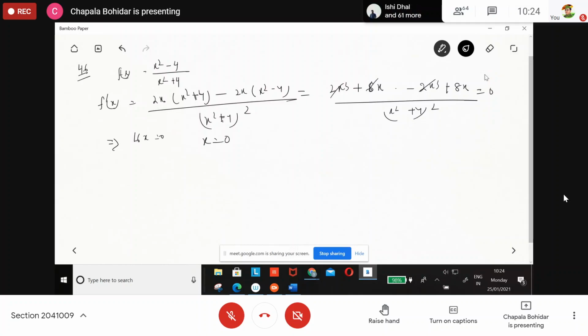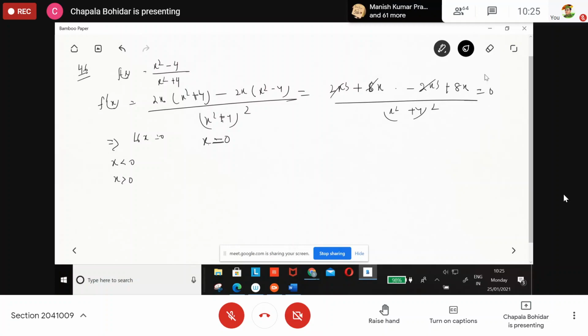All of you got this value? Yes, ma'am. x is equal to 0. So for the intervals, what do you write down? x is less than 0 and x is greater than 0.